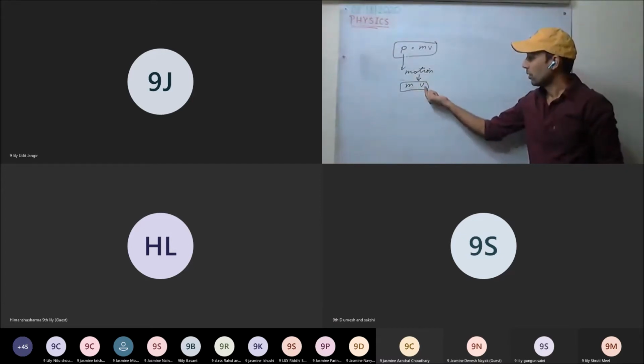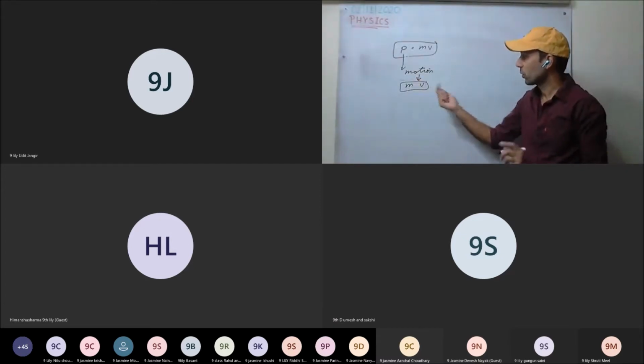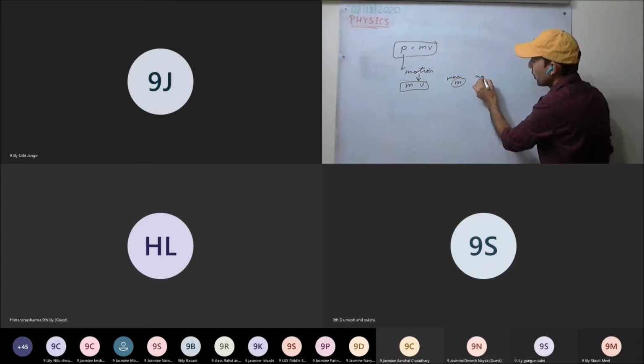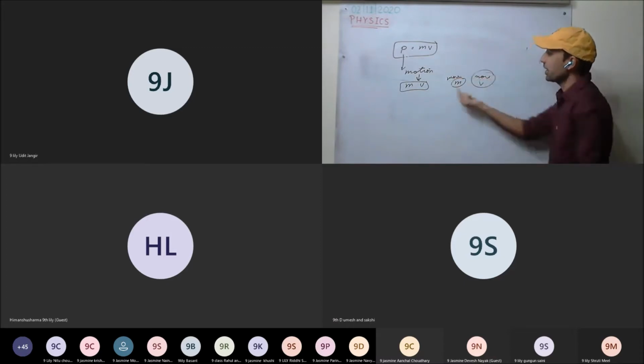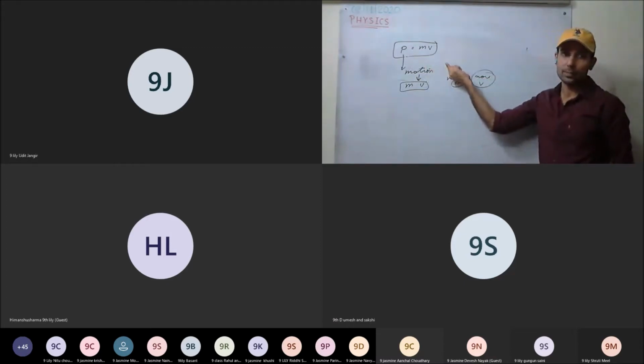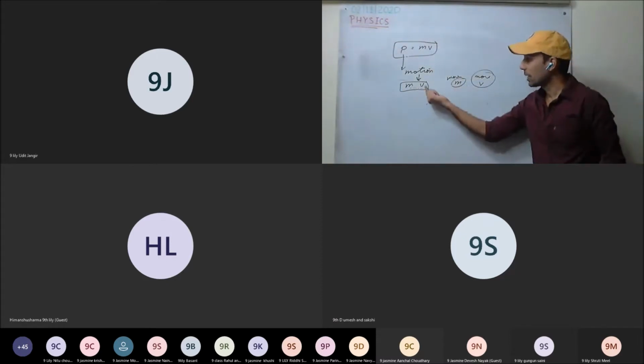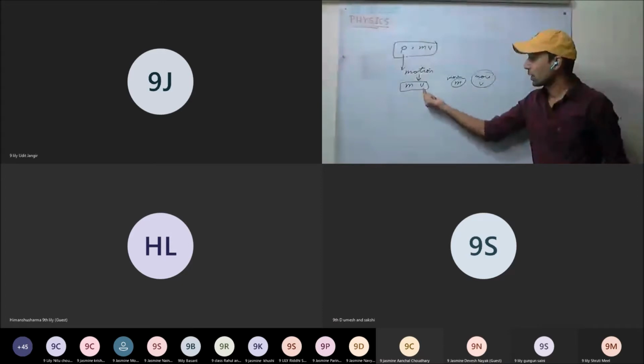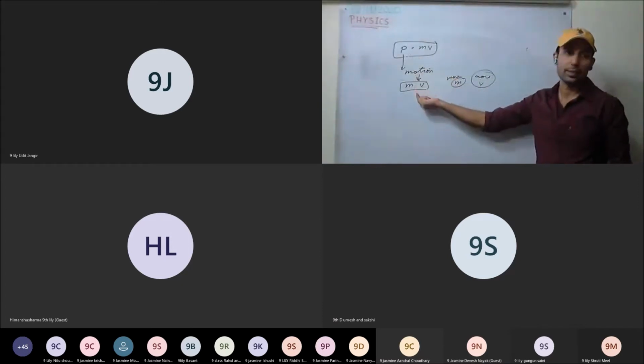For example, a body is having more mass and more velocity. So momentum is defined by the mass and velocity of the body. Both express the motion of a body. This is clear.